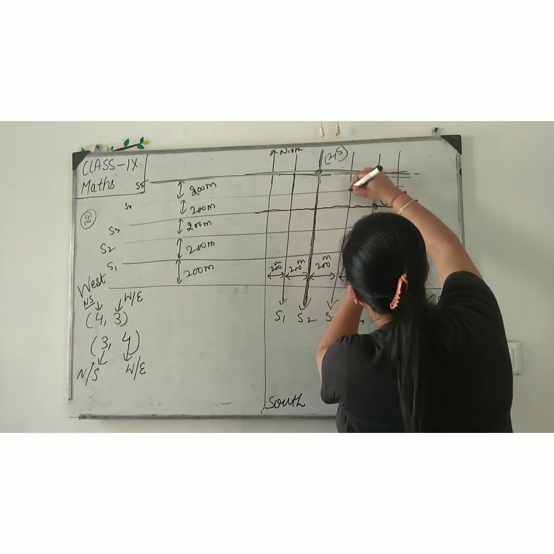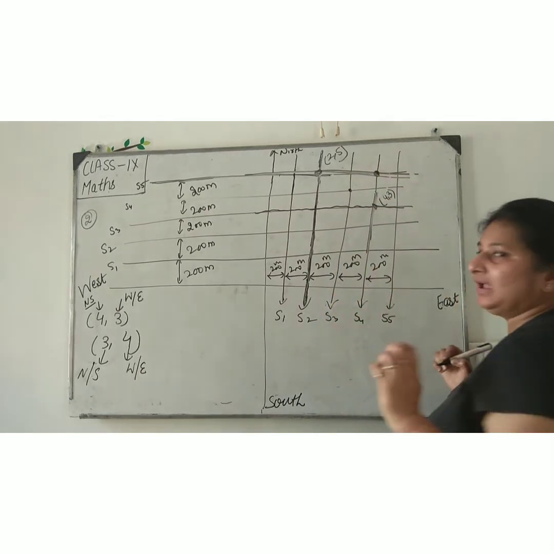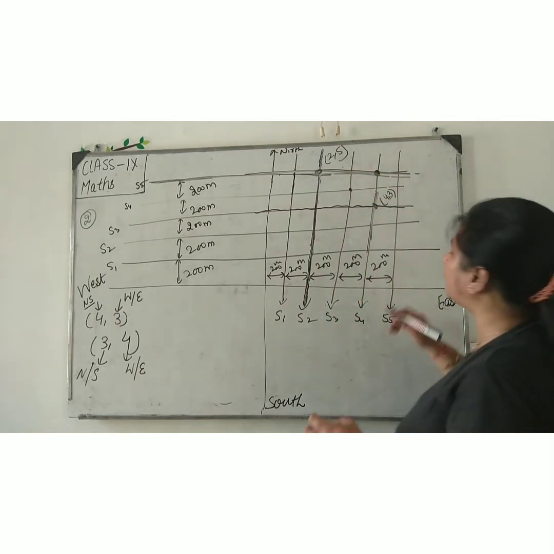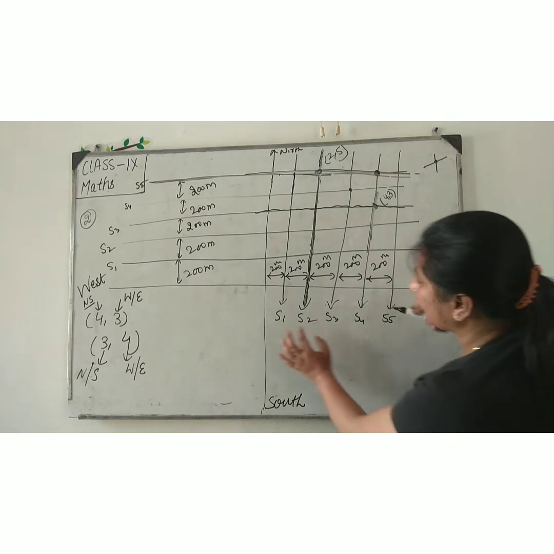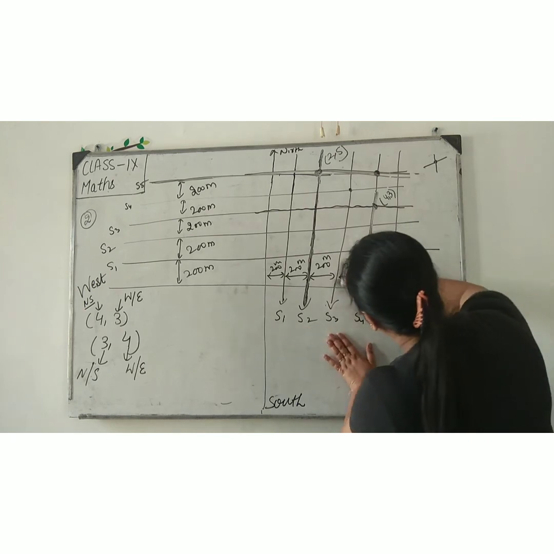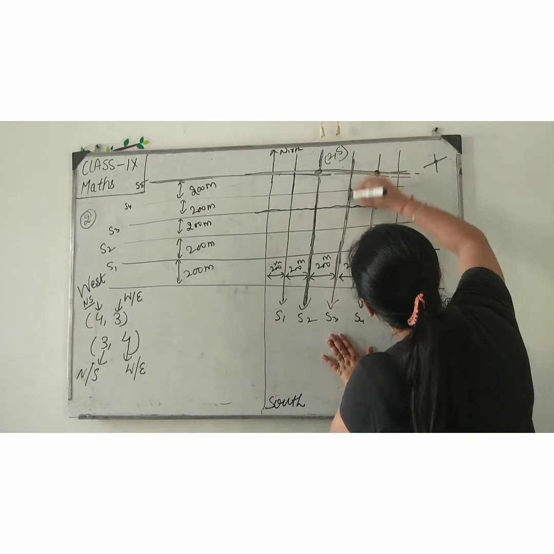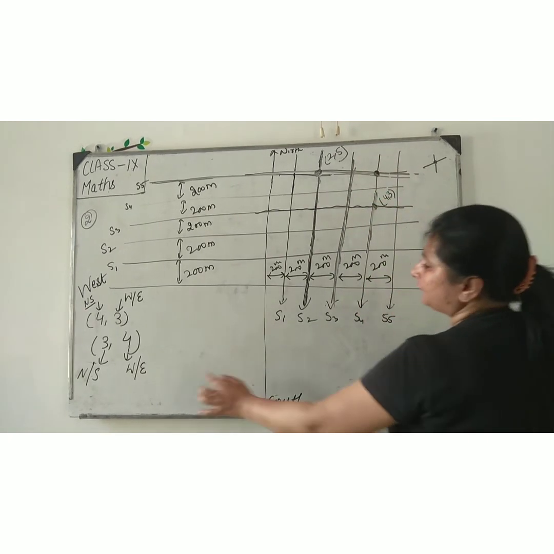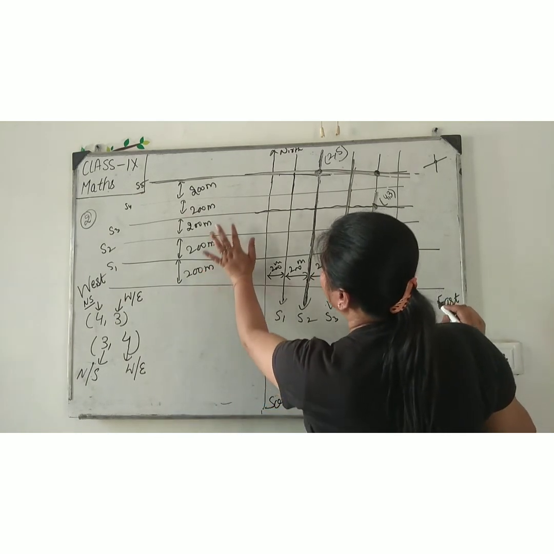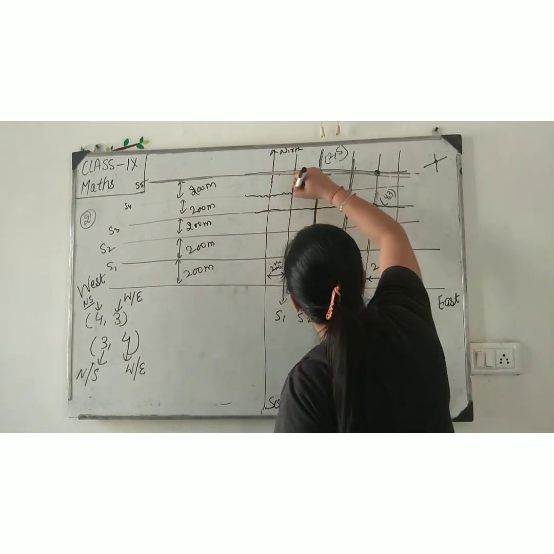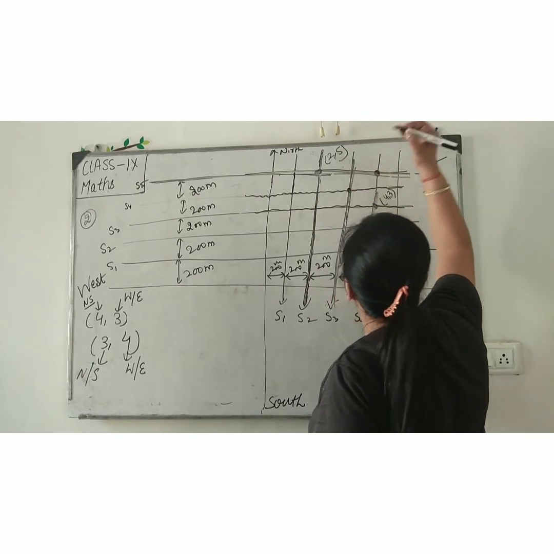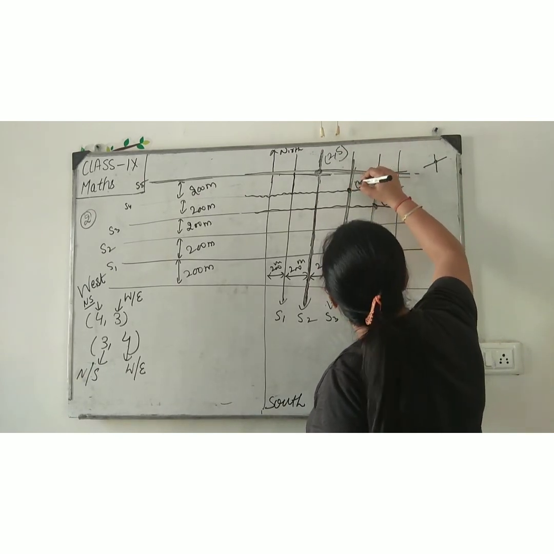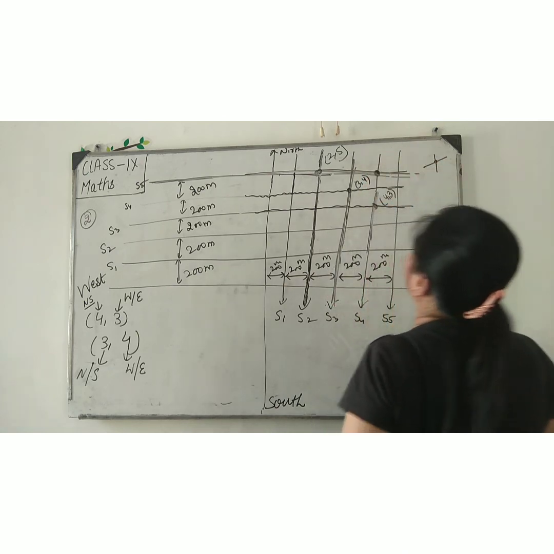The common point is where two lines intersect. Both lines cut here. This point is called 3, 4.